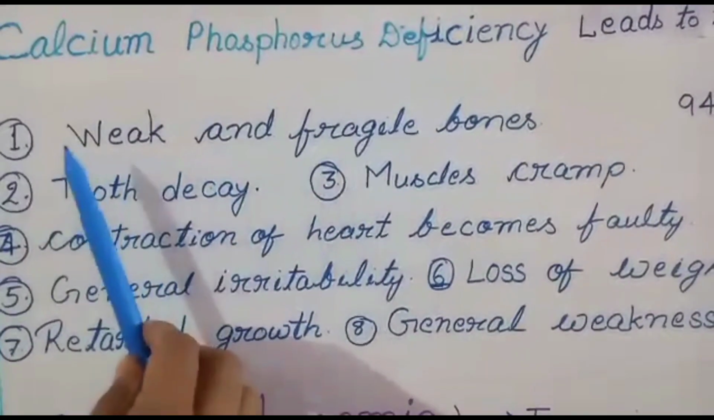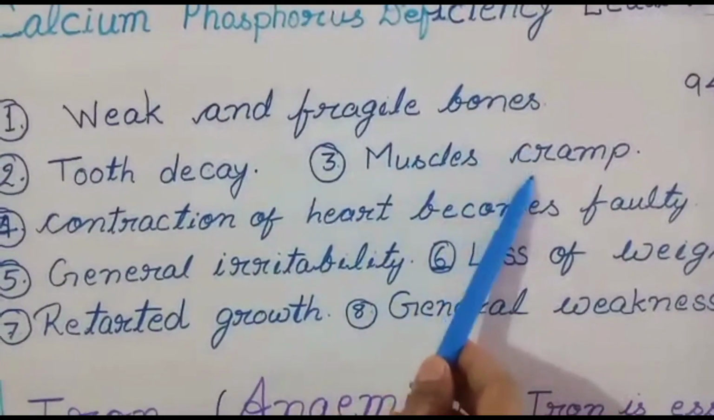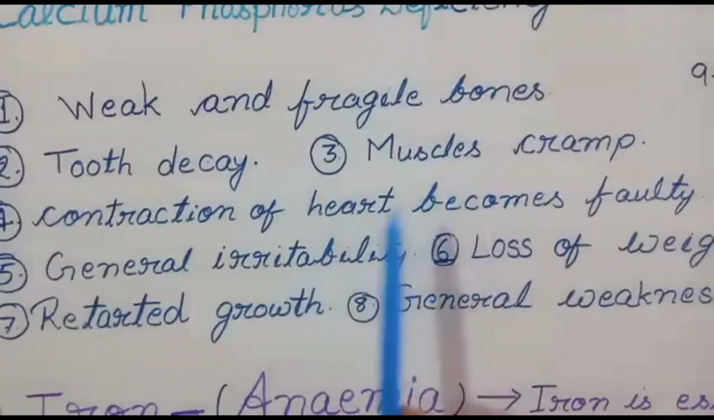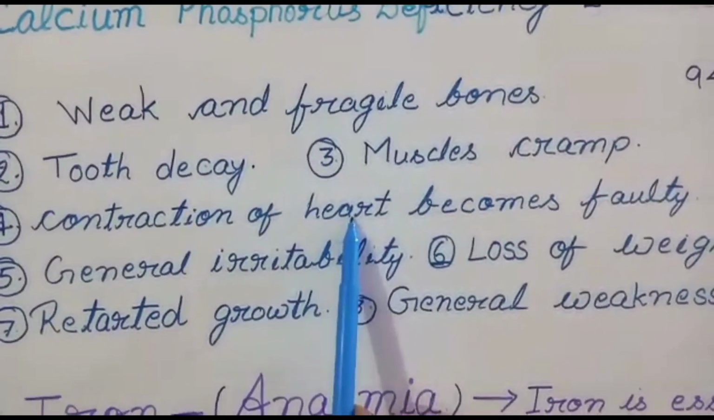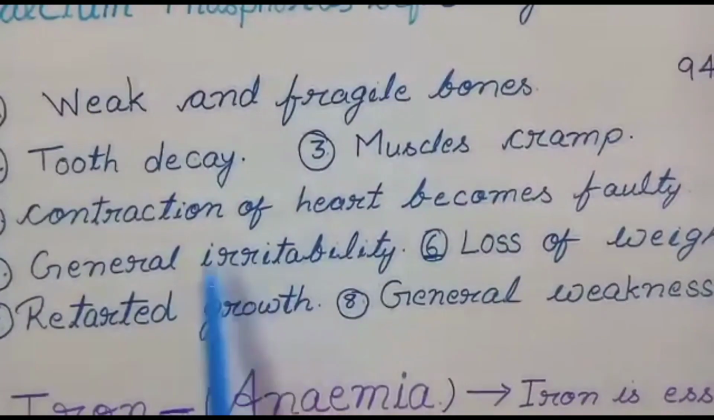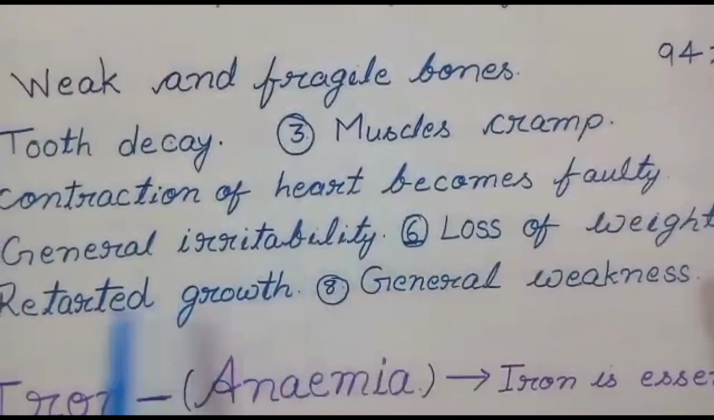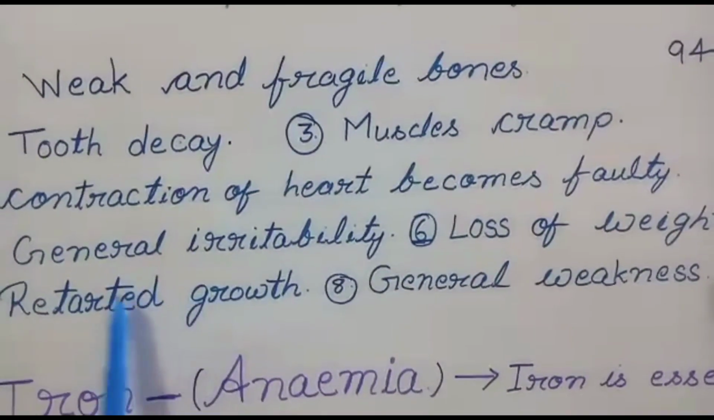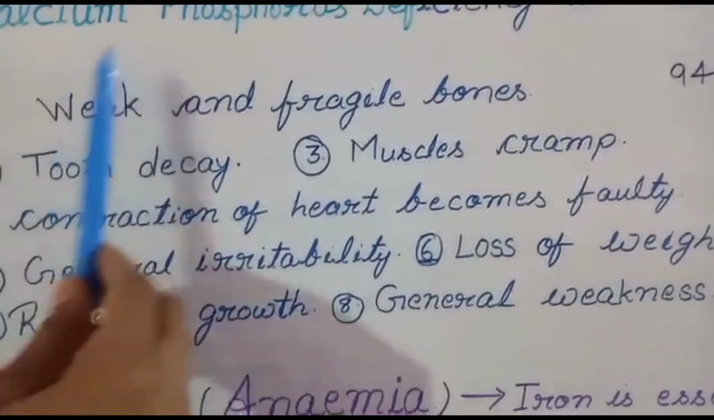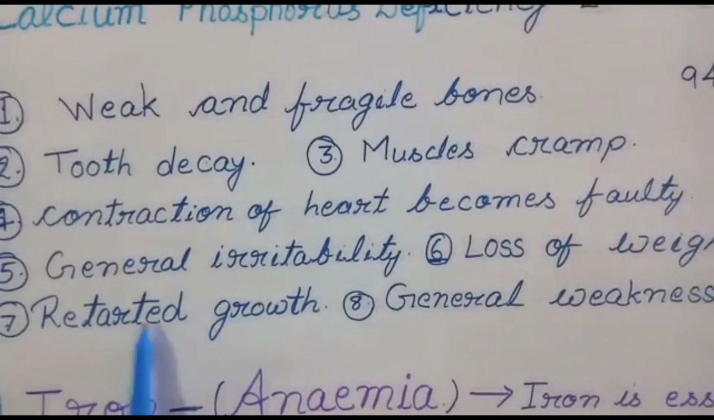our body? Our bones become weak and fragile, tooth decay, muscle cramps, and contraction and relaxation of the heart becomes faulty, meaning the heart will not function properly. Next one is general irritability, loss of weight. Retarded growth will not take place in a proper way because calcium and phosphorus are not supporting the bones, so the growth gets retarded.